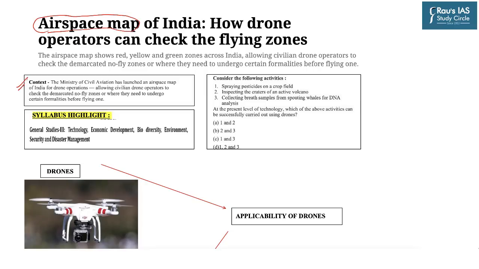So the context of this news is that recently Ministry of Civil Aviation has launched an airspace map for India for drone operations. So this map is basically released to regulate the drone operations in India for civilian use, and this map allows the civilian drone operators to check the demarcated fly zones. We will learn what the different fly zones are as per this airspace map. So the civilian drone operators are required to go through certain formalities depending on the zone in which they want to fly their drones.